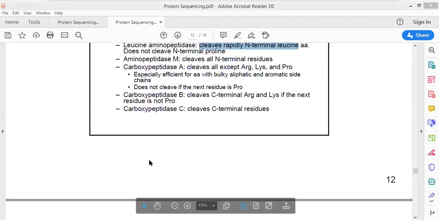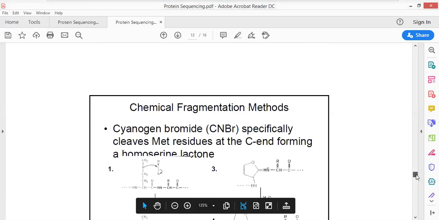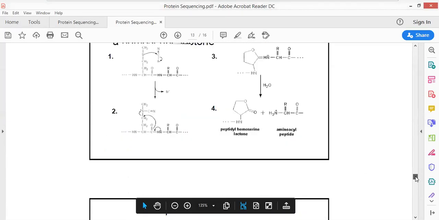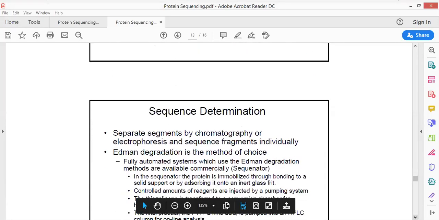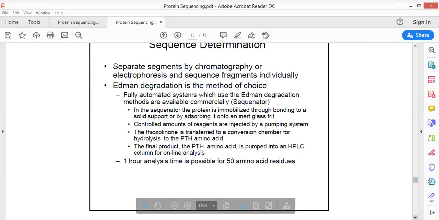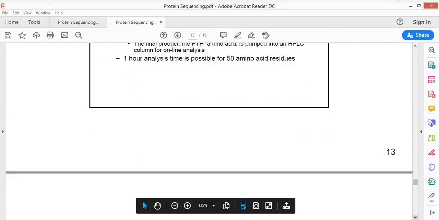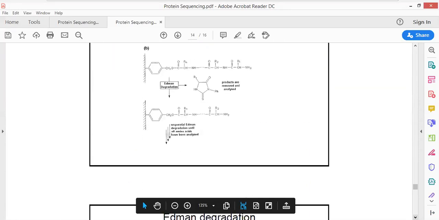This is how the different enzymes can cleave the amino acid residues of different proteins. Now, cyanogen bromide cleaves towards the C-terminus of the methionine residue of the protein. Then the sequence determination could take place, and ultimately all the methods can be compared with each other in order to get the sequence of the protein.